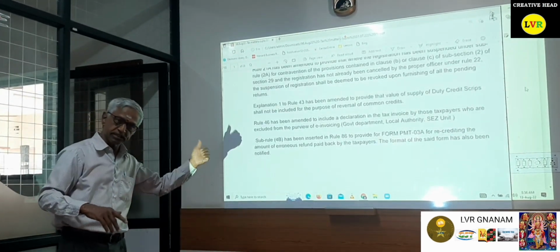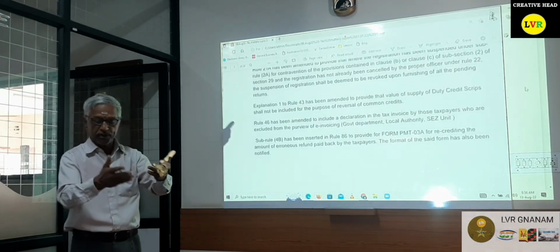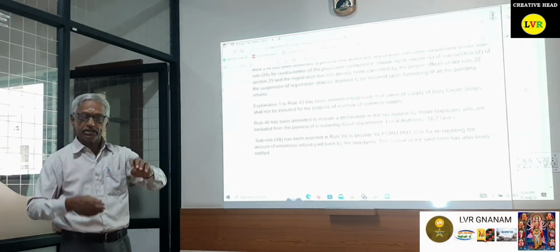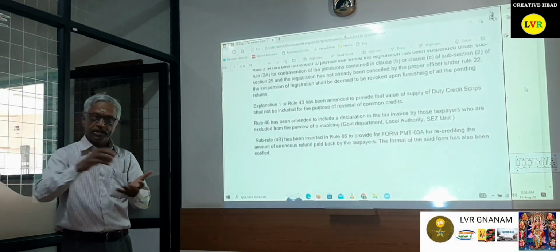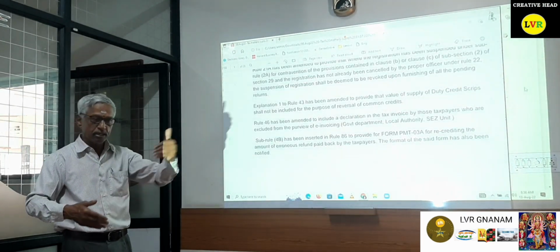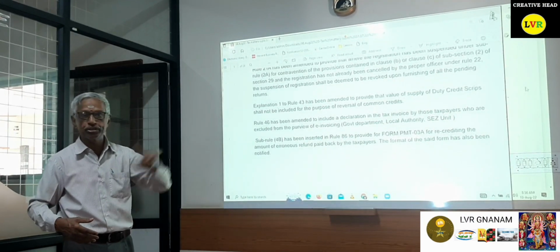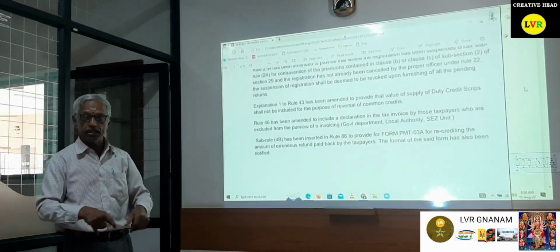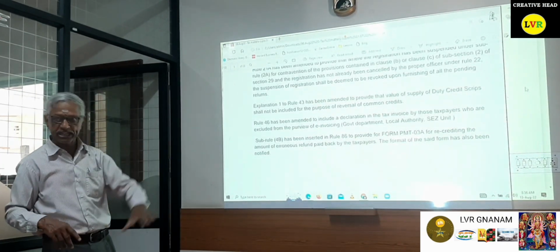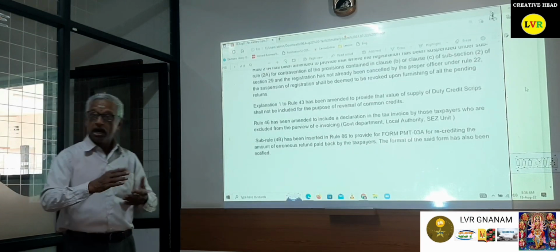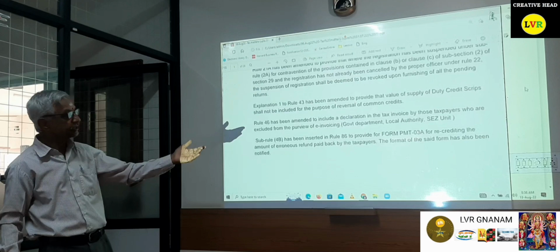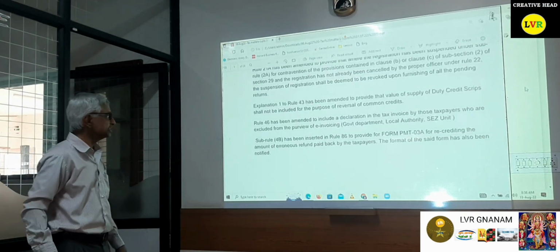Now, we apply for the refund, and the proper officer gives the refund also. Subsequently, it is found by the Deputy Commissioner Enforcement, I am talking about the state only, who has seen the files and stated that the proper officer has wrongly issued the refund. Hence, he passes an order rejecting the erroneous refund, for which I have filed so many appeals also. In which case, if the appeal is allowed, then it will be recredited through Form PMT-03A only. That is why the form has been prescribed.